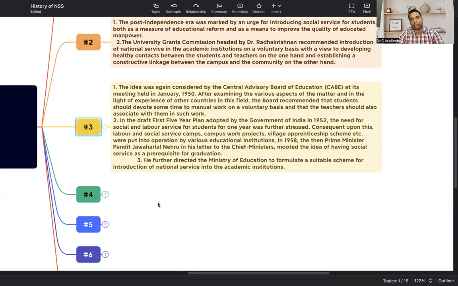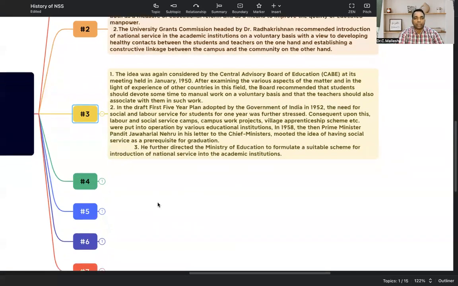In the same way, the Minister of Education was directed to formulate a suitable scheme for introducing the National Service Scheme in academic institutions, deciding which scheme is better, how it should be launched, and how it should be given to them. All this was done in the past history.